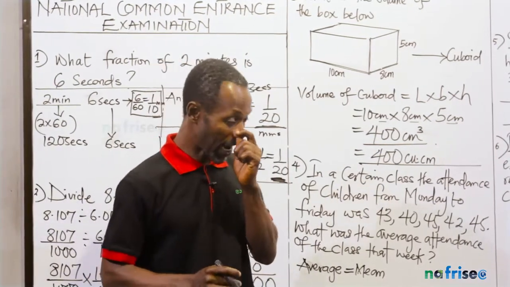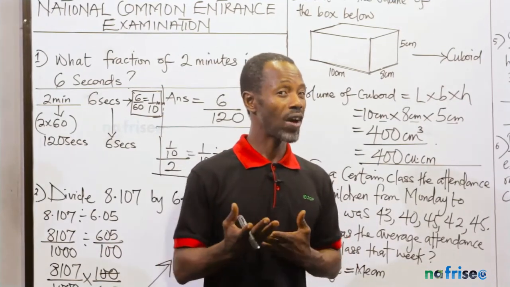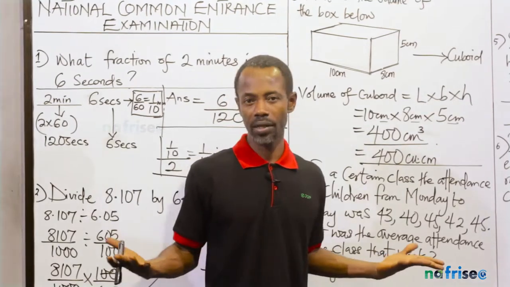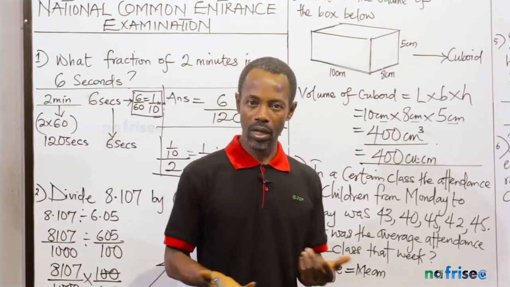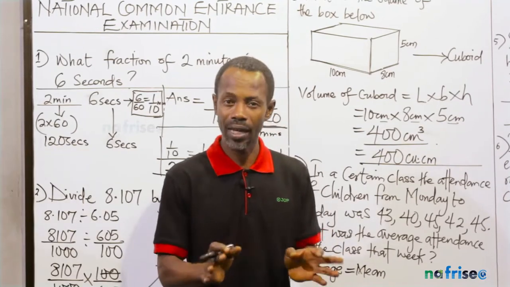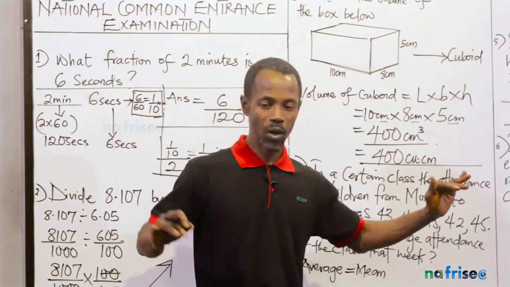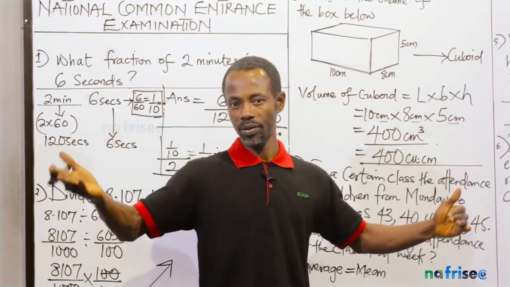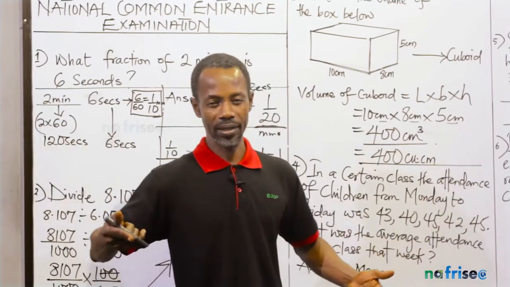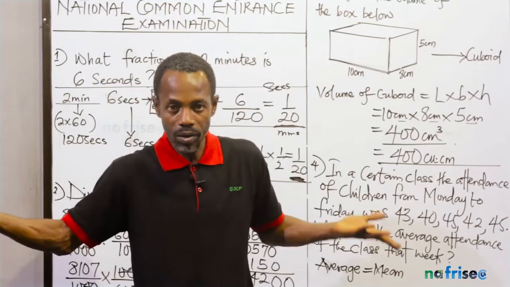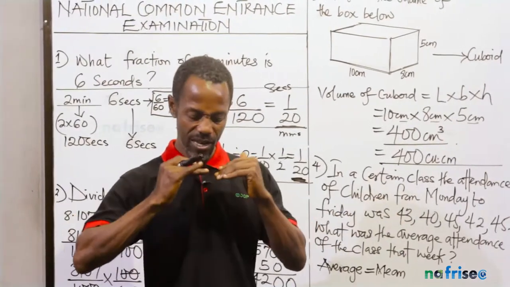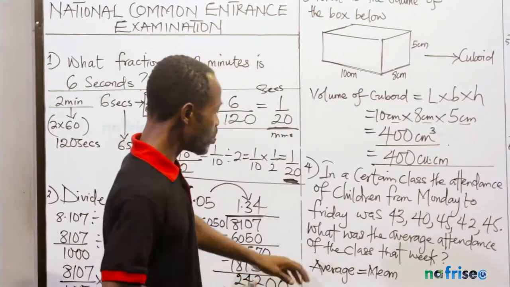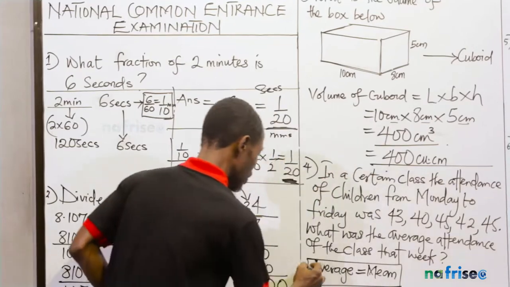Let me give you this instance. The average age of a primary 5/6 examination class, like this one we're doing here now, should be around 10 or so, 10, 11. If you check your classmates, you discover that you are almost of the same age bracket. Maybe 10 years, some few months, or some might even be 9 years, 8 to 10 months, not up to 10. So an average gives you a near value of what you actually want to project. So mean means average, at least for now. So don't mix it up.